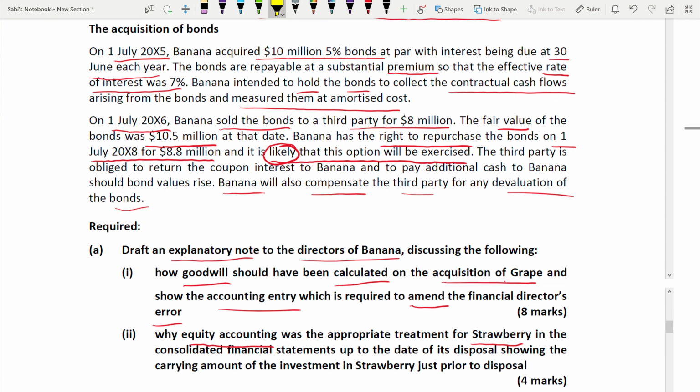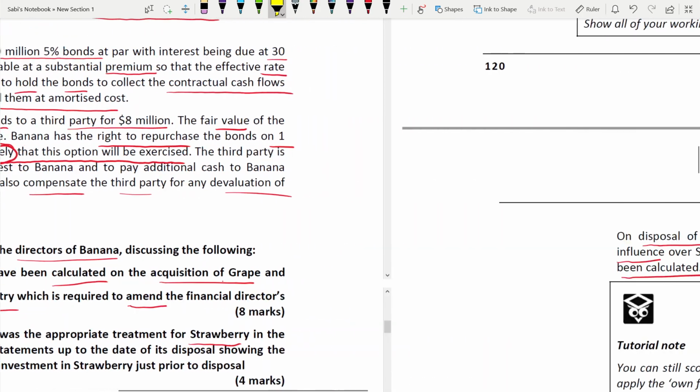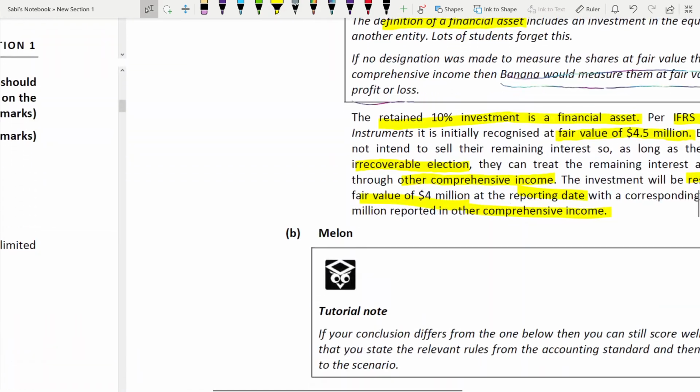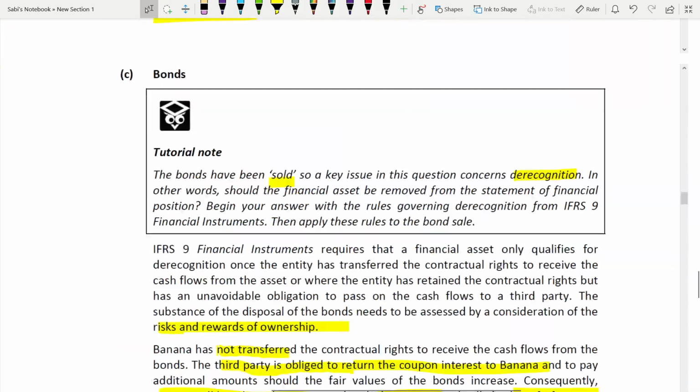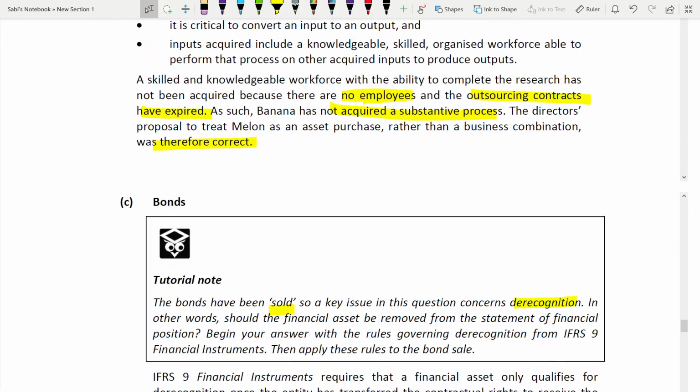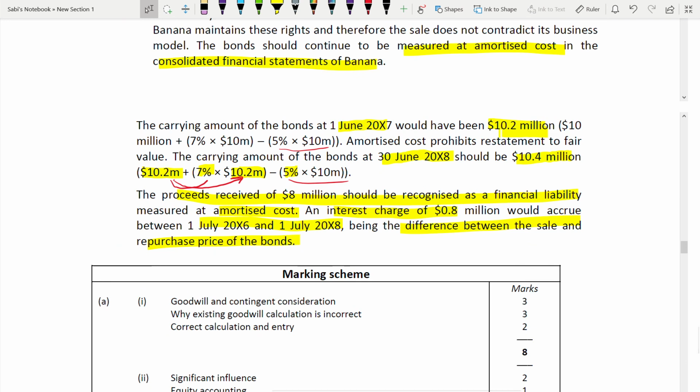Okay, so when it comes to 2008, the second year, it is 10.2 plus 7% into 10.2, because the effective interest rate is 7%, minus the 5% interest you always have to pay on 10 only. I hope this explains this part. Now you understand why 7% into 10 minus 5% into 10 plus 10. Next it will be 10.2 plus 7% into 10.2, because 7% is the effective interest rate and 5% interest is on 10.